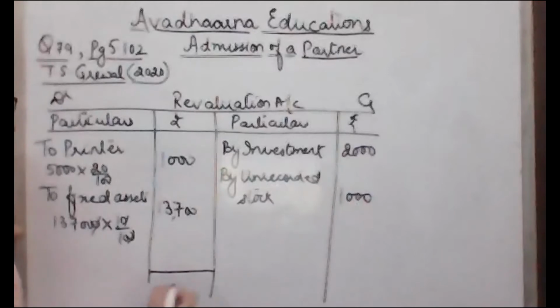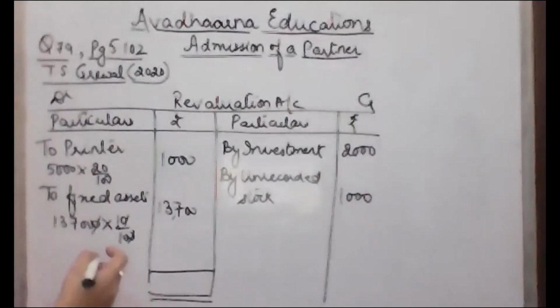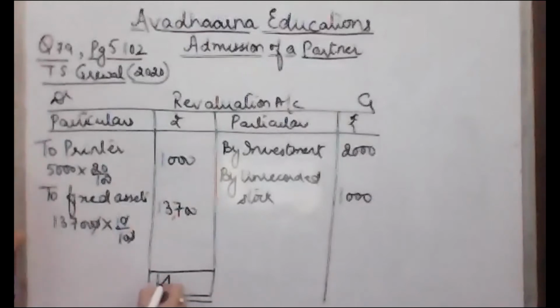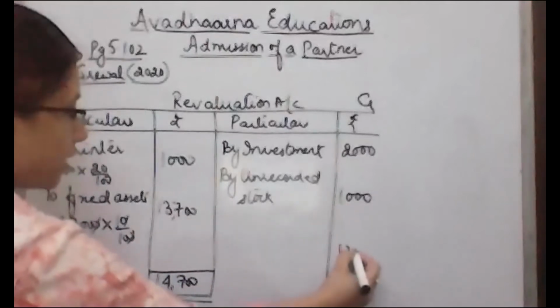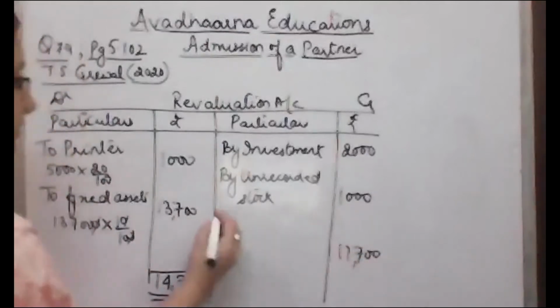So the net result of this is that we are going to have a loss. If I'll total this, I'm going to get a total of 14,700. From 14,700, if I'll subtract 3,000, there is a loss on revaluation of 11,700.